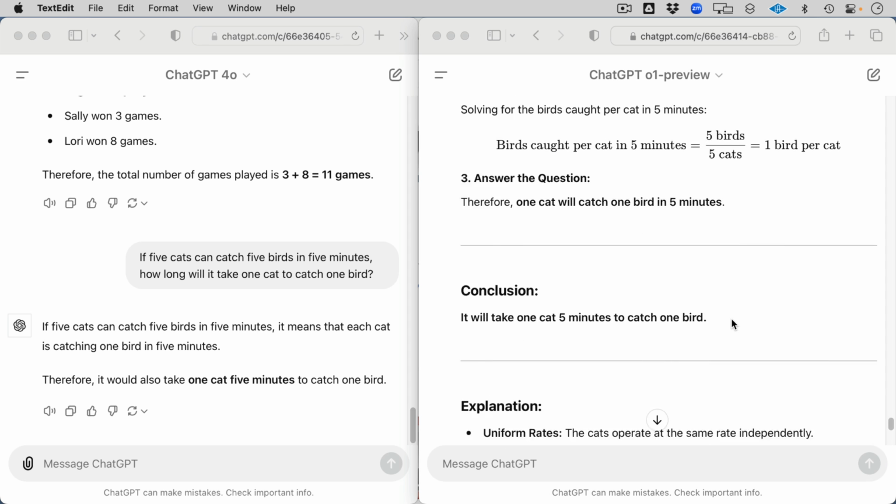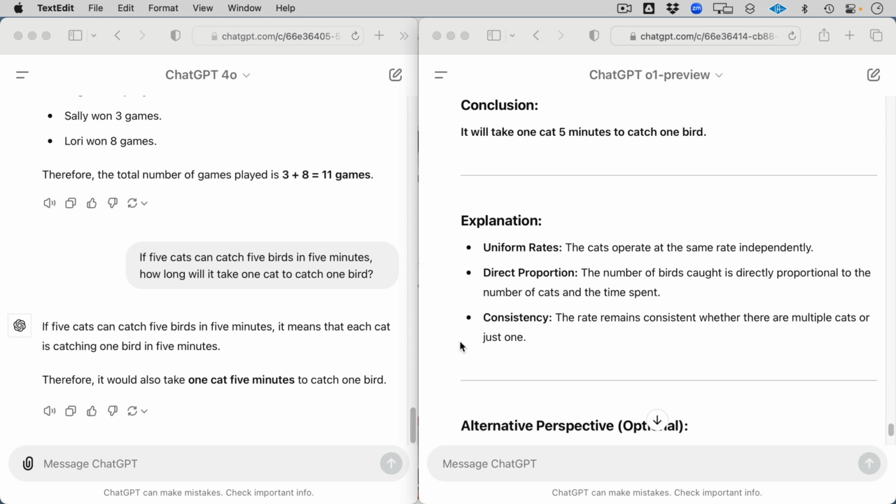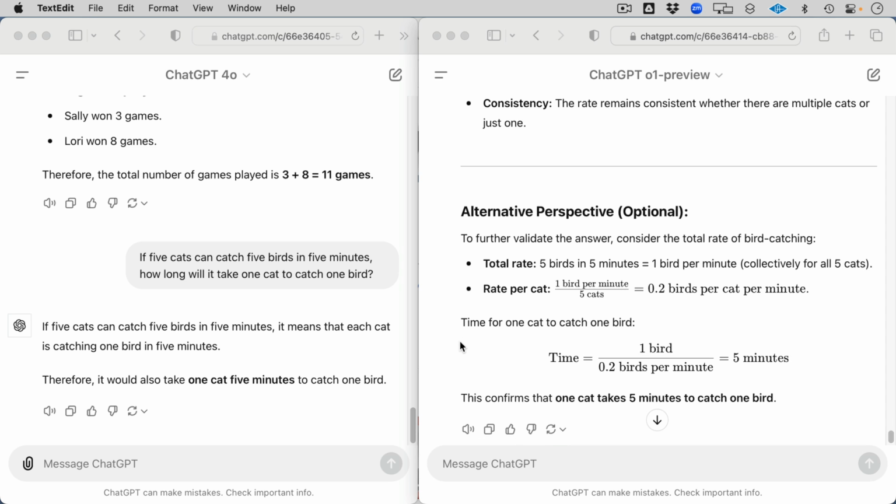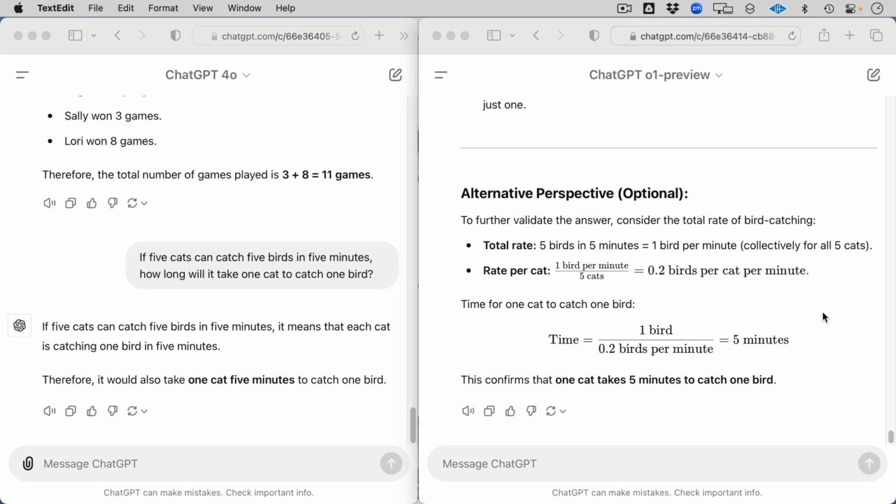Oh, I love this, seeing its work. Uniform rates, direct proportion, consistency. Oh man. Ooh, alternate perspective. Oh, it came up with a completely different perspective that has the same answer. That is really pretty cool. Okay, let's get back into the more complex stuff.